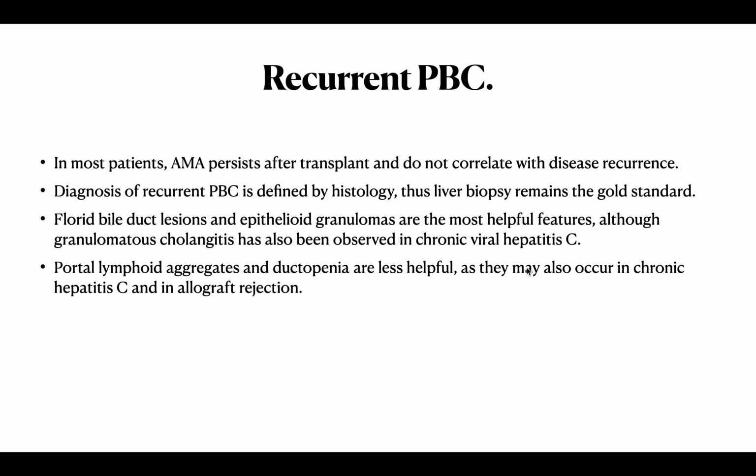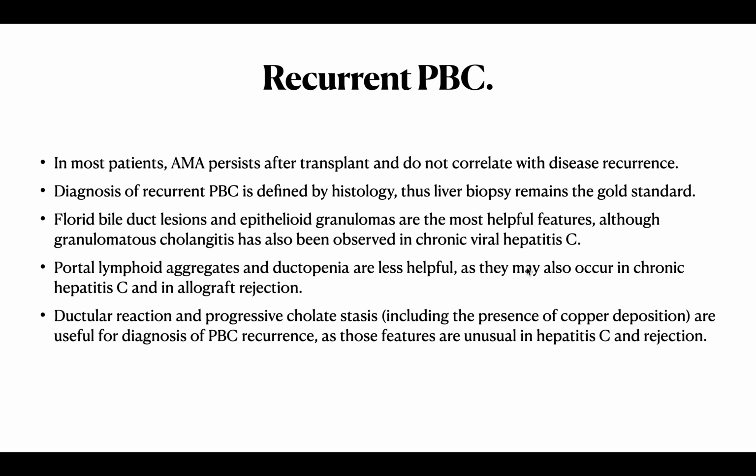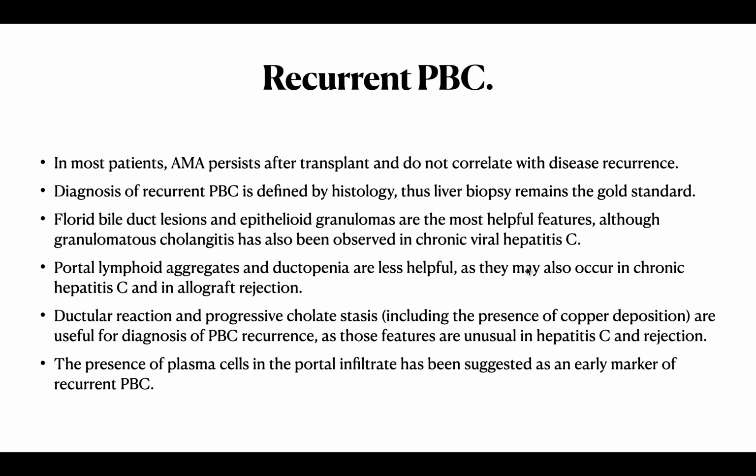Portal lymphoid aggregates and ductopenia are less helpful as they may occur in hepatitis C and rejection. Ductal reaction and progressive cholestasis are not useful for the diagnosis of PBC recurrence, as those are not unusual in hepatitis C and rejection. The presence of plasma cells is the early marker of recurrent PBC.